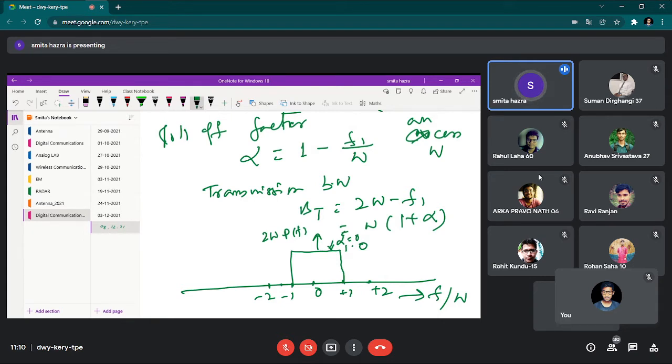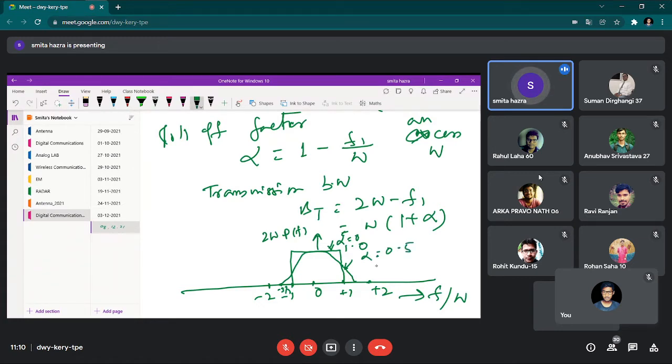Based on that, you can get several transitions or the devised function, which we apply with the help of the raised cosine. Suppose we are taking the intermediate value up to minus 3 by 2, that means 1.5. Then the function will be like this. Here the alpha factor is equal to 0.5.